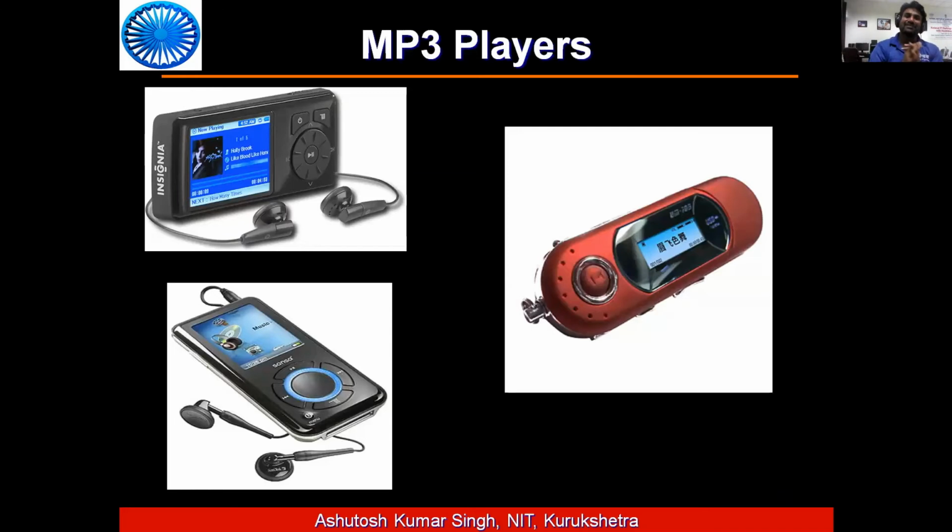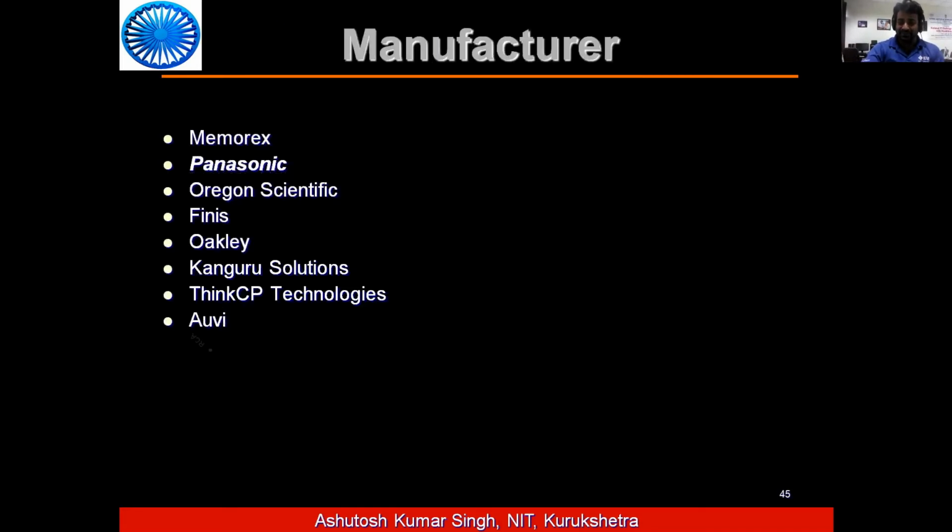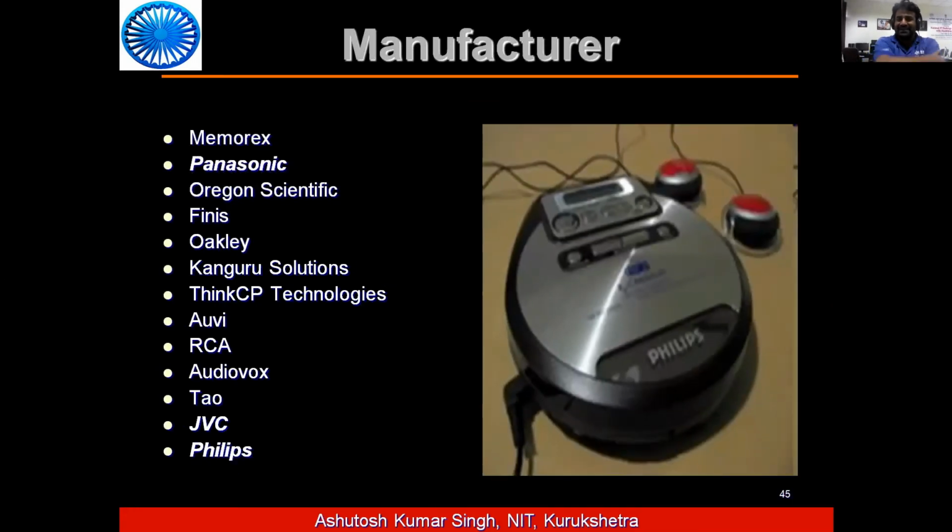MP3 players. You have seen so many MP3 players. They are also embedded devices. And if I take the MP3 players, the manufacturers, quite interesting, from Panasonic to Philips, they are also embedded devices. And for your information, out of all computer systems, around 70% are embedded devices.